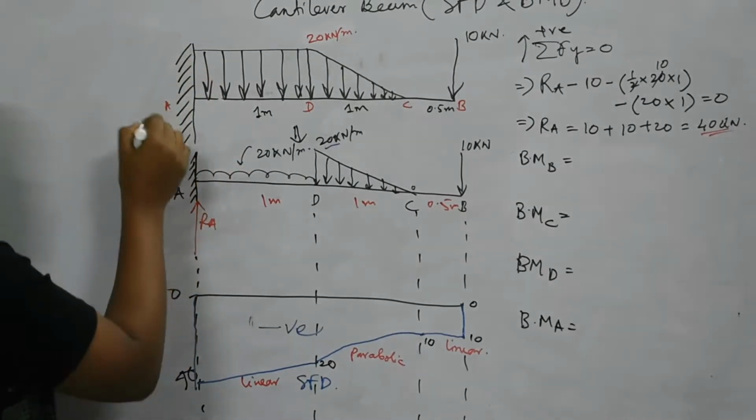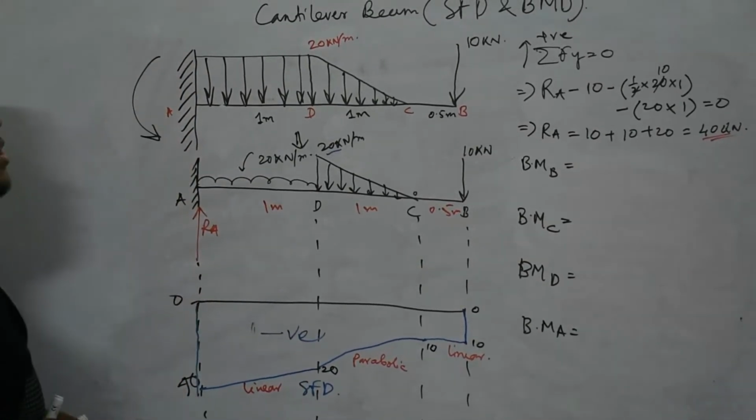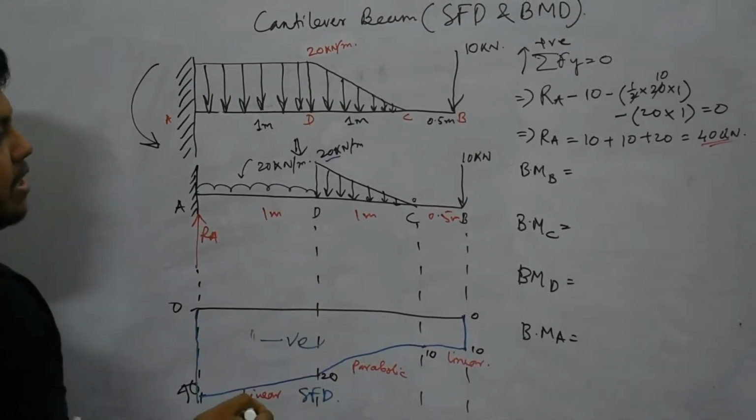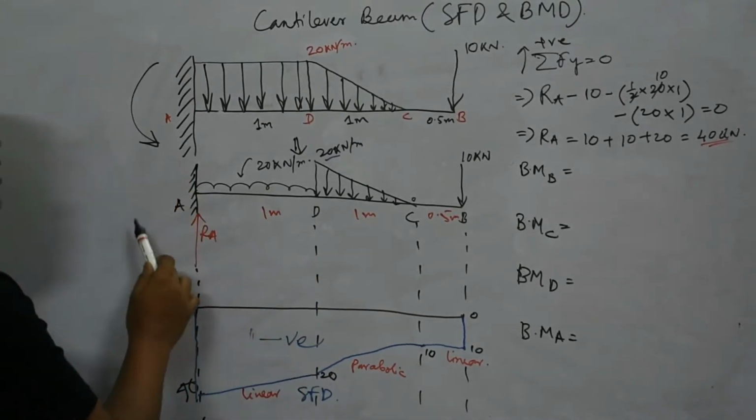So the bending moment at A will be maximum among these 4 values.